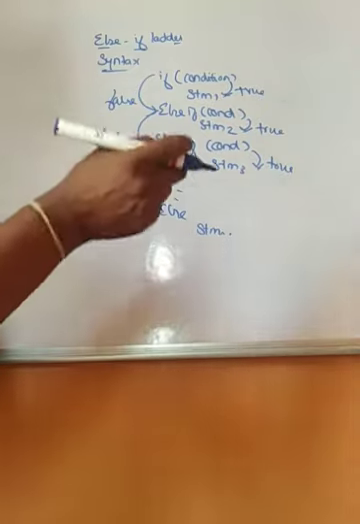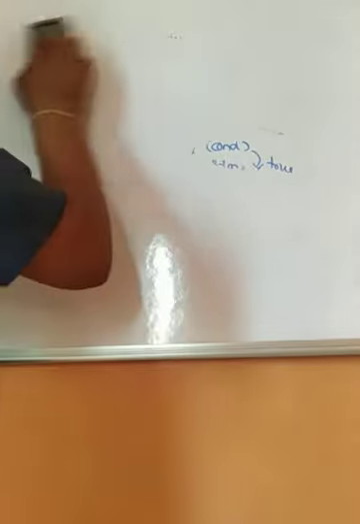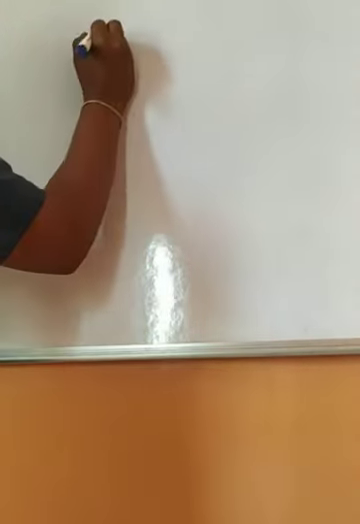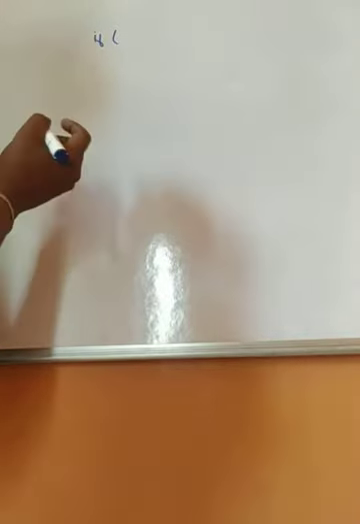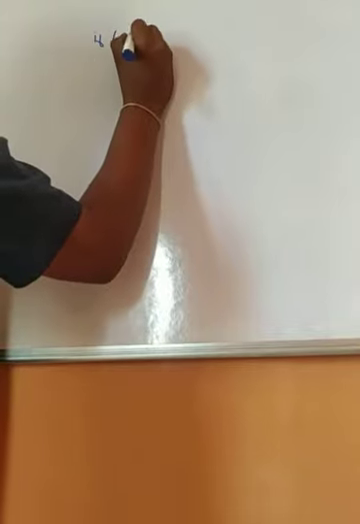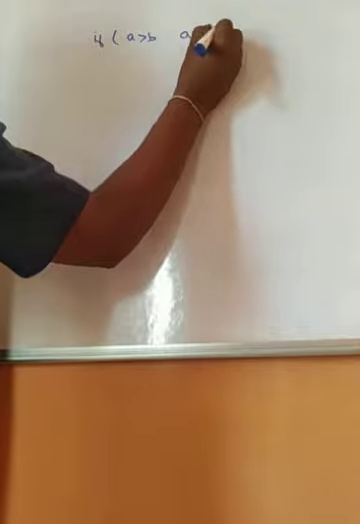The example which I am going to teach you for this is biggest of three numbers. So I'll write a program for biggest of three numbers with the conditional statement, that is, the else if ladder. So for example, if I want to check the biggest of three numbers, I have to check with A, B, C, right? So A should be greater than B, and A should satisfy C also.